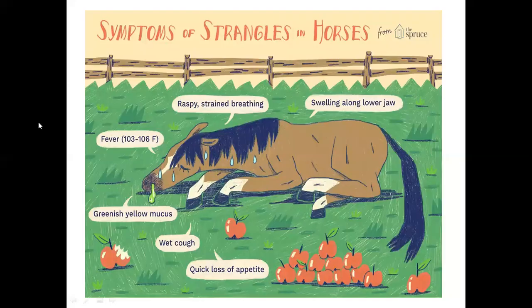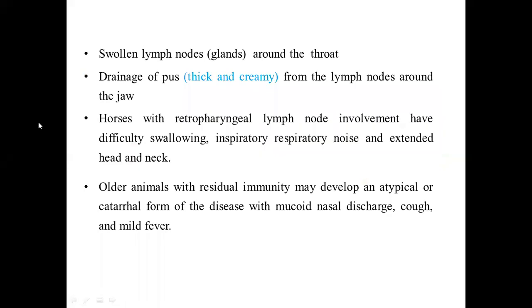Other than this, you can see that the lymph nodes of the head region around the throat are highly swollen. Due to formation of pus, the pus here is always thick and creamy. It should be noted that the color of pus is light yellow and it is very thick. It drains from these lymph nodes to the exterior of the body and can be easily visualized. Draining ropey pus comes outside from the lymph nodes of the head area.